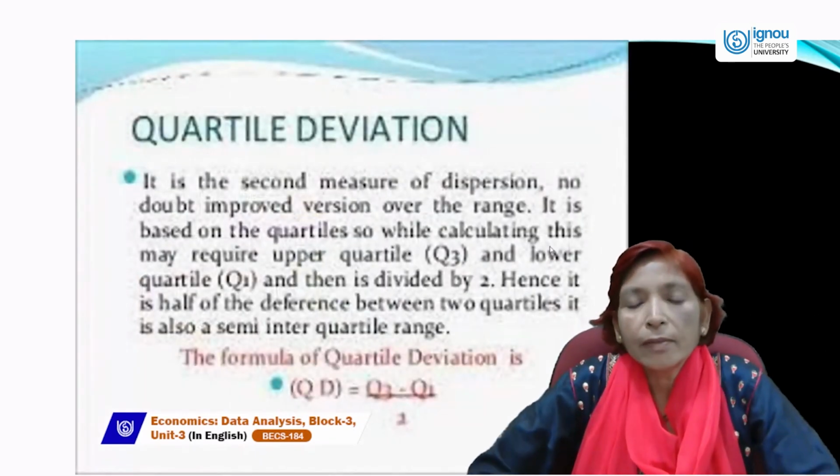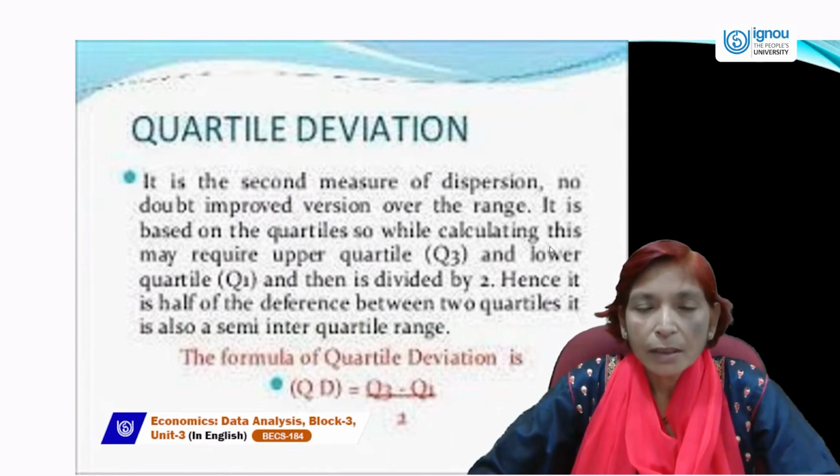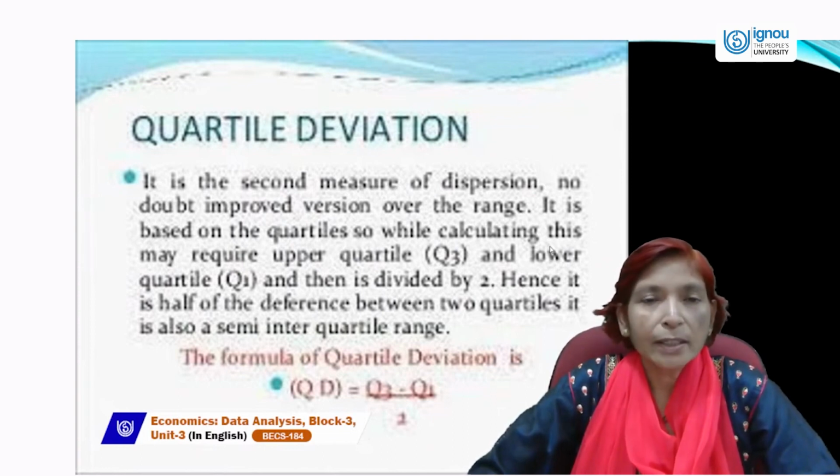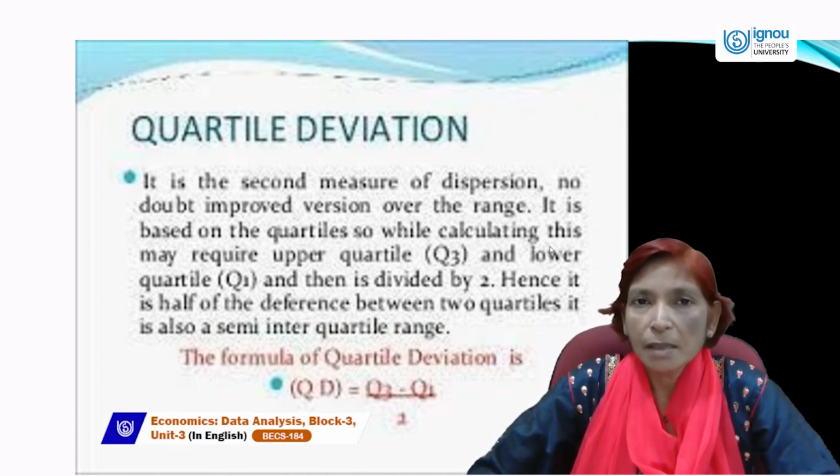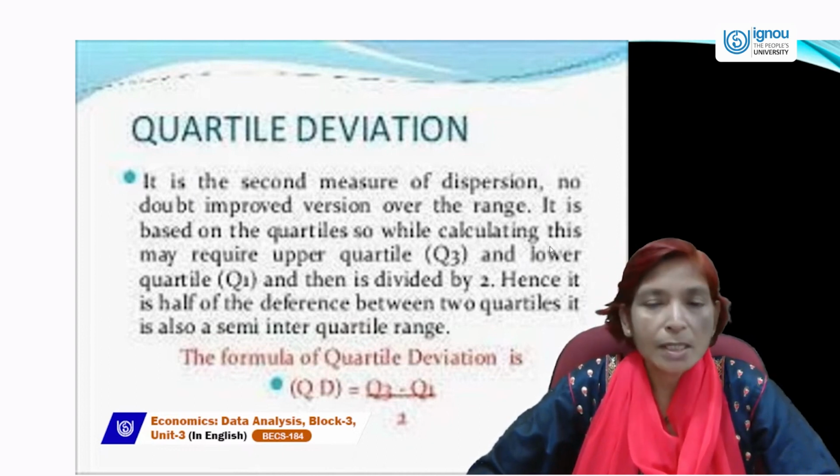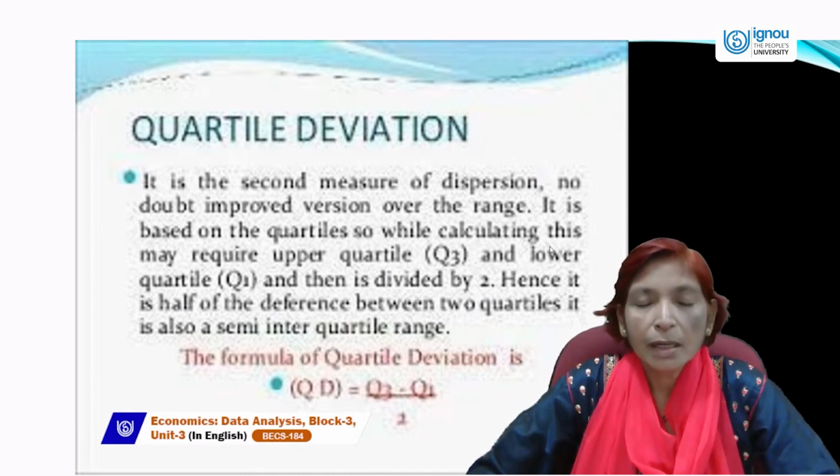Now what is quartile deviation? Quartile deviation is the second measure of dispersion after range, because range is a very simple method in which we take only the highest value and the lowest value and take the difference between this highest and lowest, and then we can find out the range.